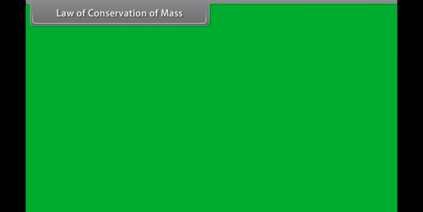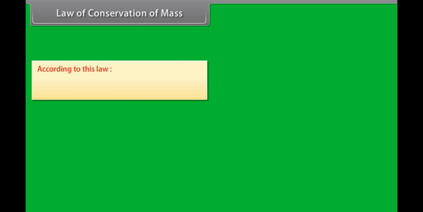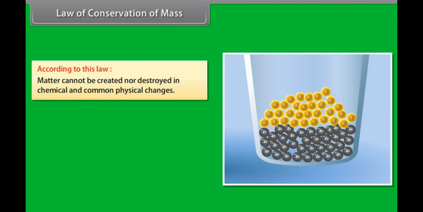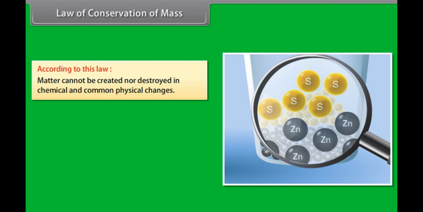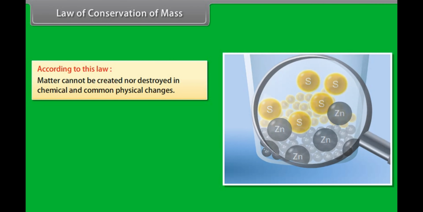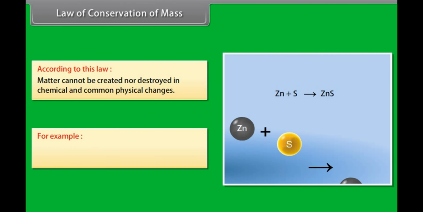law of conservation of mass. According to this law, matter cannot be created nor destroyed in chemical and common physical changes. For example, zinc reacts with sulfur molecules to form molecules of zinc sulfide.